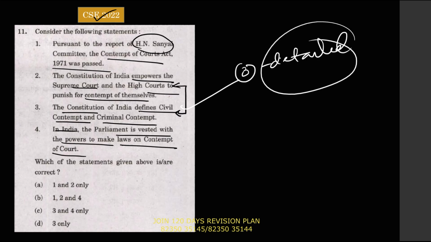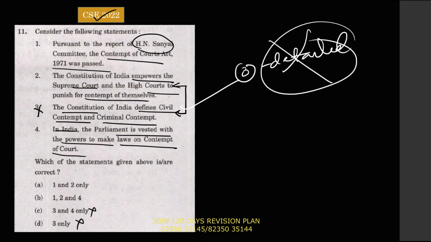Obviously the Constitution is not going to define these details because it is just a framework, a broad principle. So obviously statement 3 is going to be incorrect. Now let us see statements 1, 2 and 4.